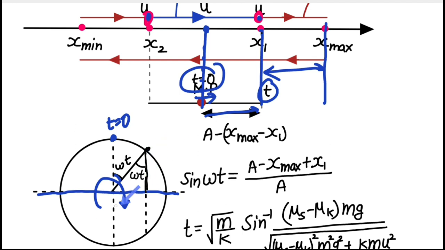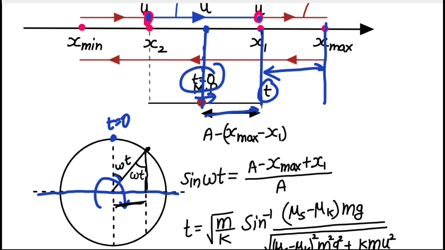So again, the projection length, this length here, is going to be equal to this much, right? And the amplitude is going to be equal to radius, right? So in this right angle triangle, I can write sine of omega t will be equal to this height, that is this value here, divided by a.